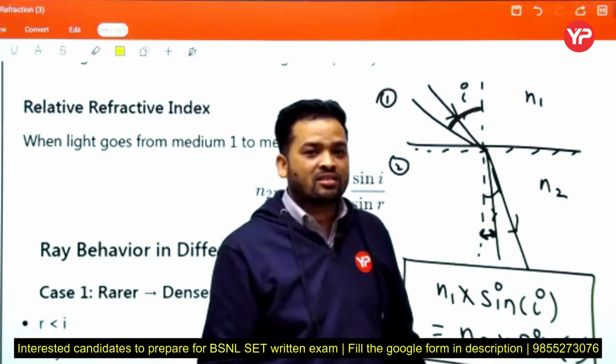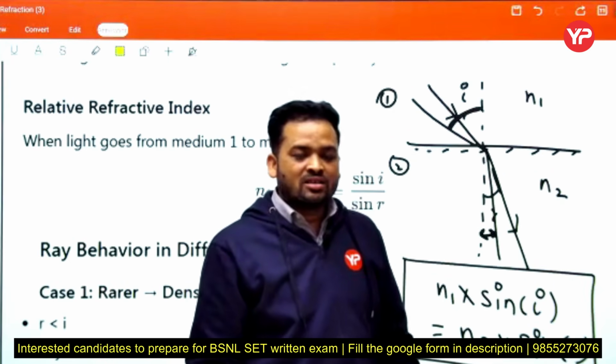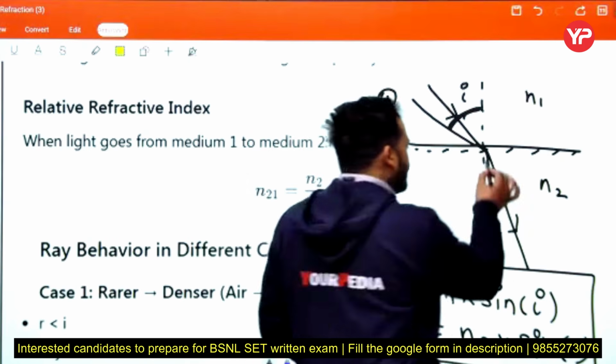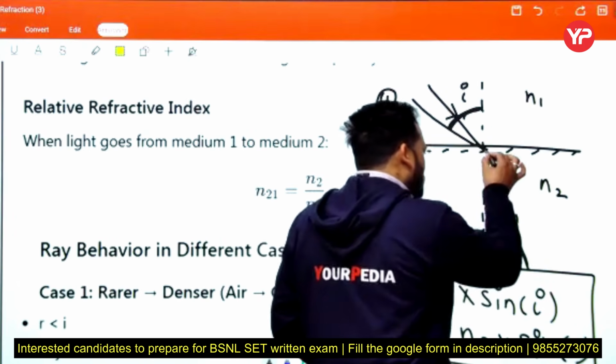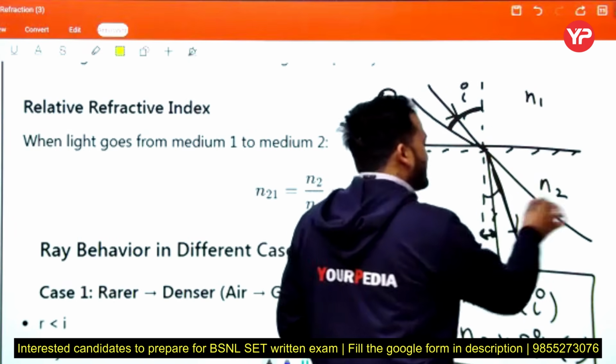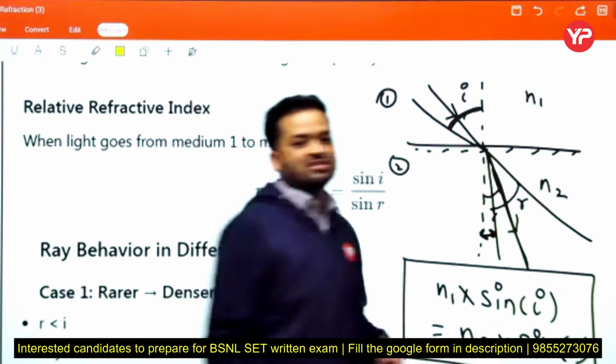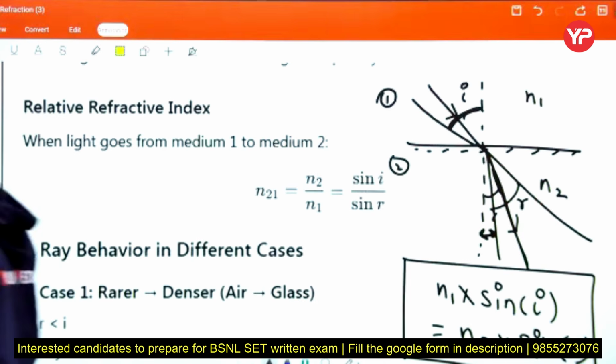Decreases now. Okay, but does this R decrease or increase? Increasing now. That's why this light ray bends away from the normal, and that's why this angle R increases. Okay. Away, to make the value constant. Yes, Mukund.